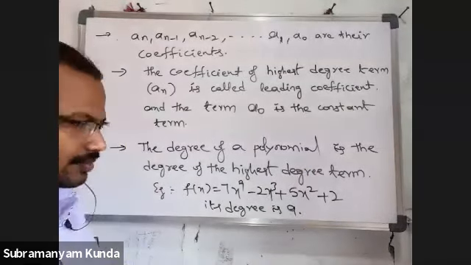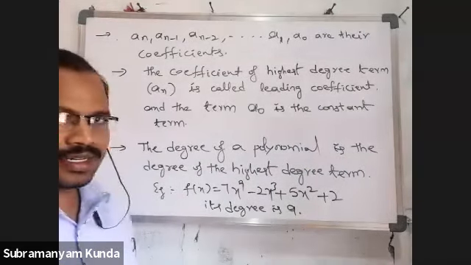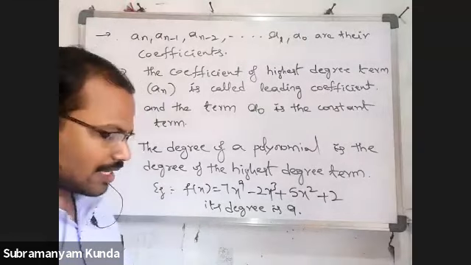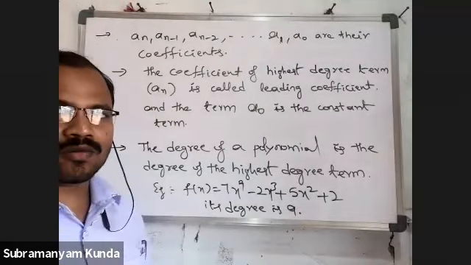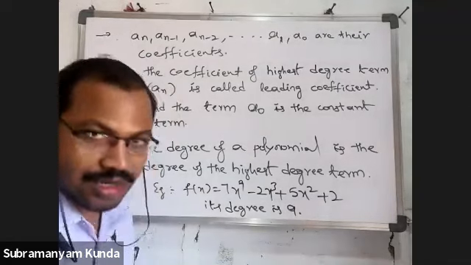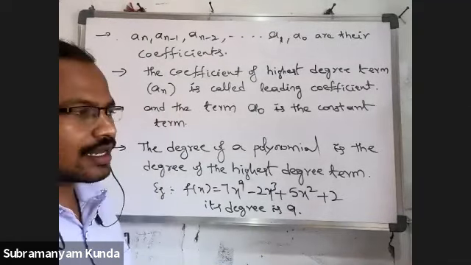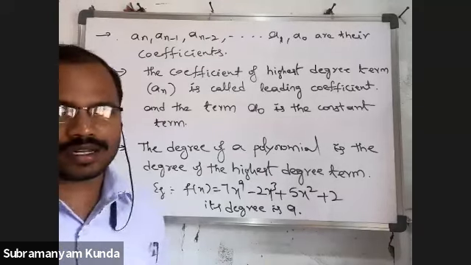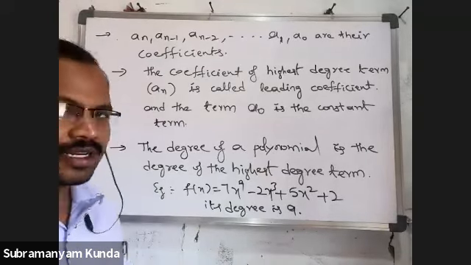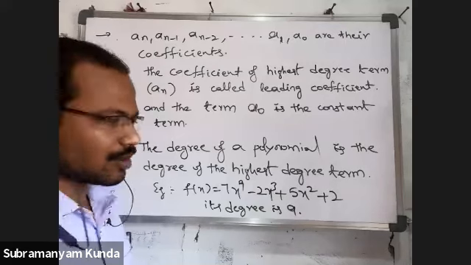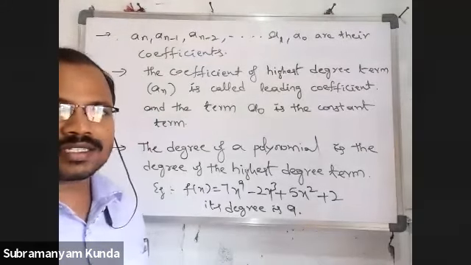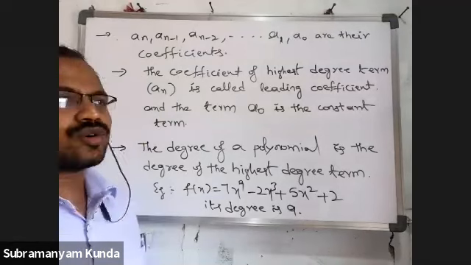Okay. So based on the degree, we have different types of polynomial. If the degree of a polynomial is 1, that polynomial is called linear polynomial. If the degree is 2, we call it quadratic polynomial. If the degree is 3, it is called cubic polynomial.